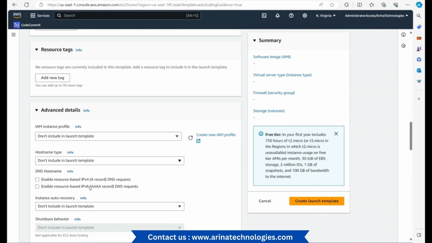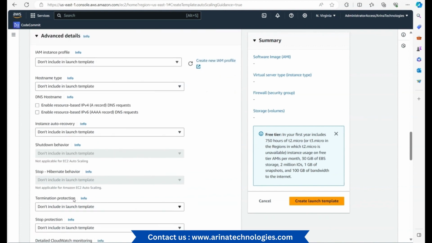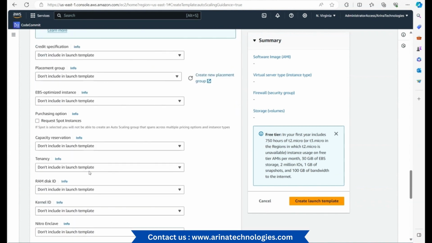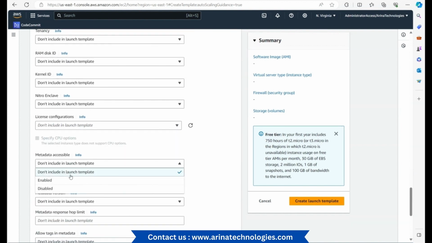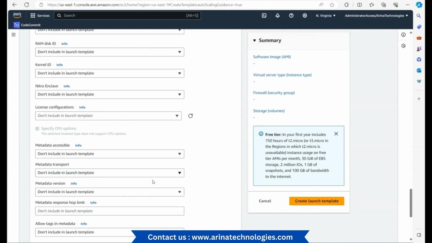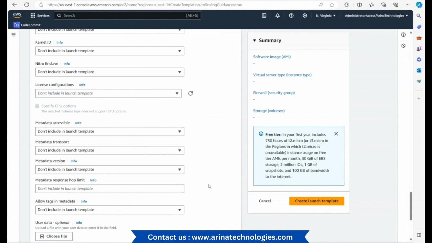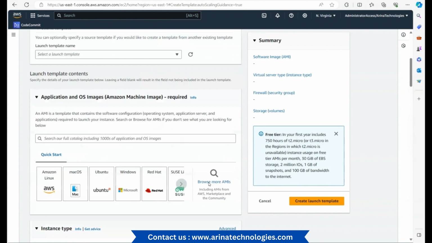In the advanced details, you may want to ensure that you do have these profiles created, and ideally we would want to have all this done by Terraform or CloudFormation. But if you want to do it manually, you could always come in here. And as part of the optimized instances, you could do capacity reservation, and there are a lot of options that one could do. Now this is where metadata, you would want to have this enabled, because it provides a few more security features. As for the metadata version, you would want to choose V2, which is a lot more secure option compared to choosing V1. Let me know if you want a little more detail about these different things, and I can definitely walk you through.